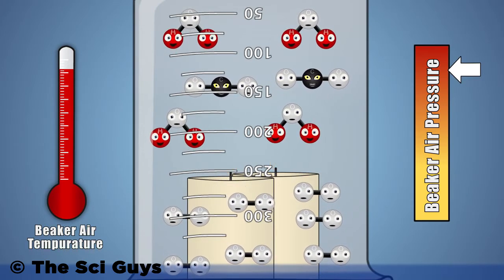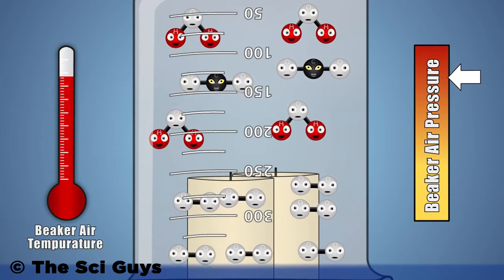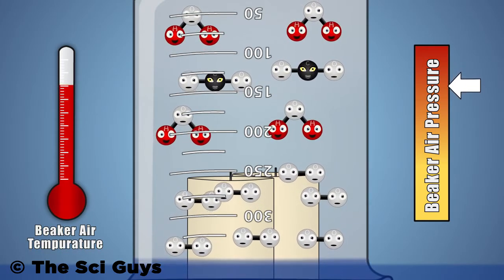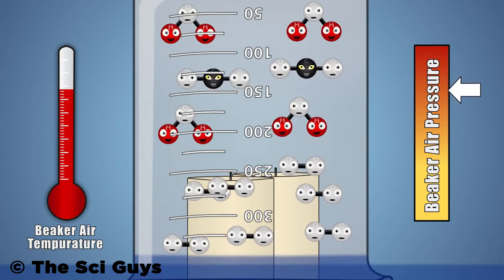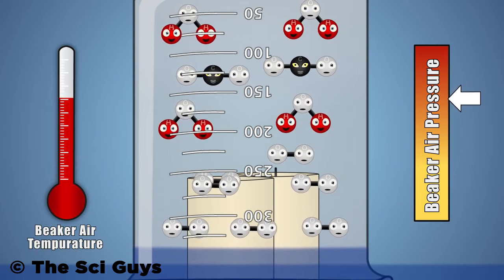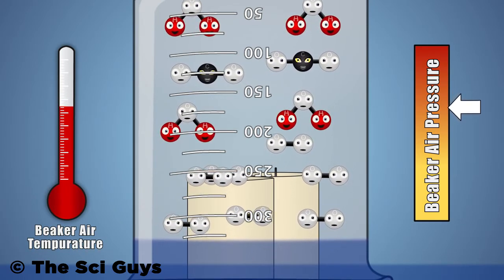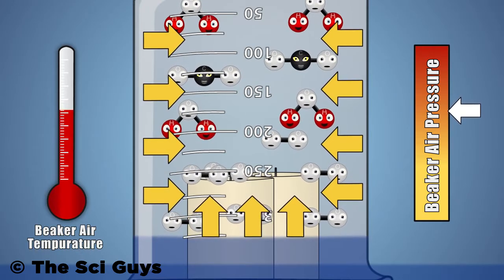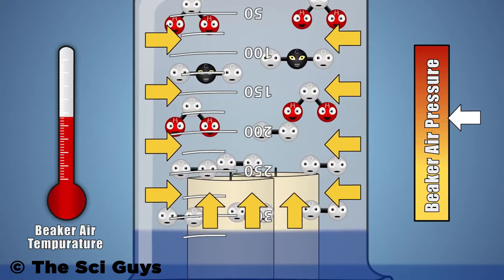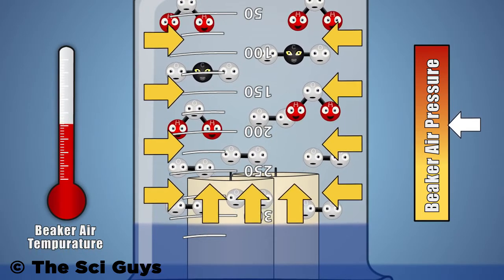extinguished. Once the flame is extinguished, the air molecules under our glass begin to cool off, dropping in temperature and losing their excitement. This causes the amount of pressure our air molecules are exerting on the sides of our glass and the water at its base to drop. The air under our glass wants to be equal to the pressure outside of our drinking glass. This need for balance causes a pull on the sides of the drinking glass and the water at its base, because it's much easier to pull water into our drinking glass than it is to collapse the sides of our glass.